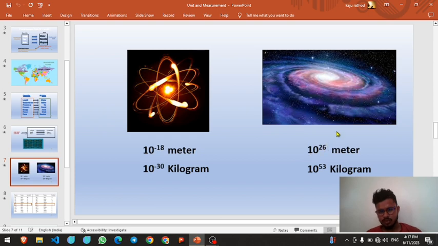They also found the radius of our Milky Way galaxy, which is about 10 power 26 meter. Also, they found the weight of this electron, about 10 power minus 13 kilograms, and the weight of the Milky Way galaxy is 10 power 53 kilograms, which they calculated on the basis of some concepts.